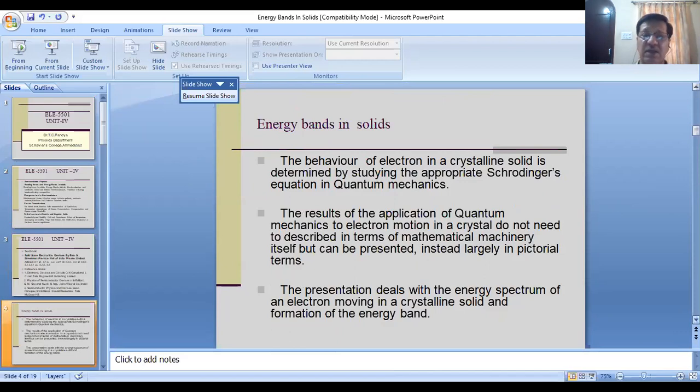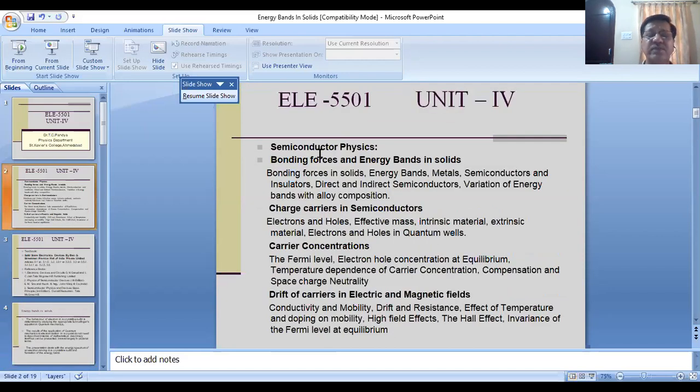So, friends, this is something related to your syllabus, the textbook and references. We will start the session now. The first portion of your syllabus is bonding forces and energy bands in solids.